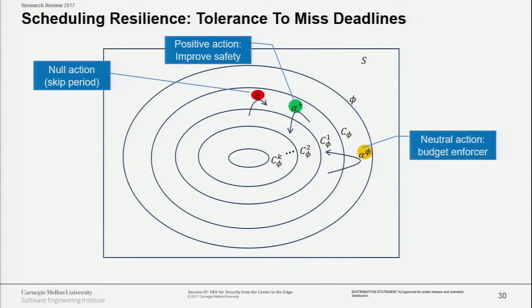So if we know where we are in the region, and we are in the middle, then missing multiple deadlines is not a problem. Some deadlines is not a problem. We can miss them. So we said, can we use that for the schedulability to find out how many deadlines we can miss? So we created a new schedulability scheme, if you will, that talks about the resilience, scheduling resilience, right?